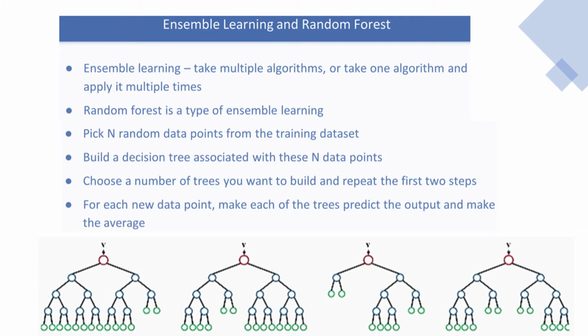Once that is done, we choose the number of trees that we want to build and we repeat those first two steps. So first we pick some random data points and then we build the decision tree associated with those n data points, and then we repeat this process using different decision trees, meaning different conditions, and then we get different results. And finally, when we are done, for each new data point we make each one of these trees predict the output and then we take the average.